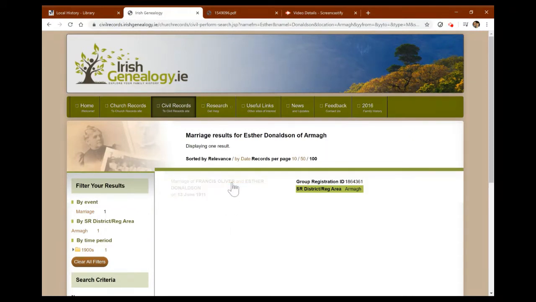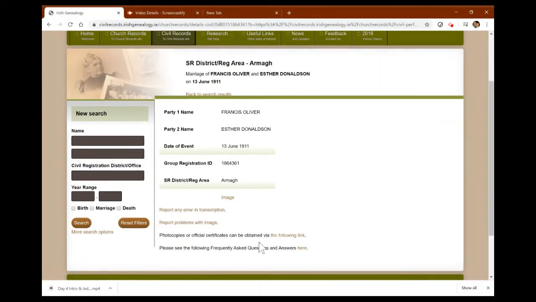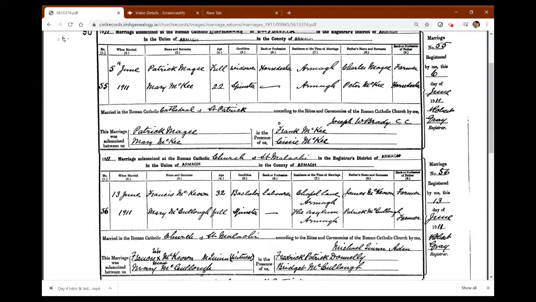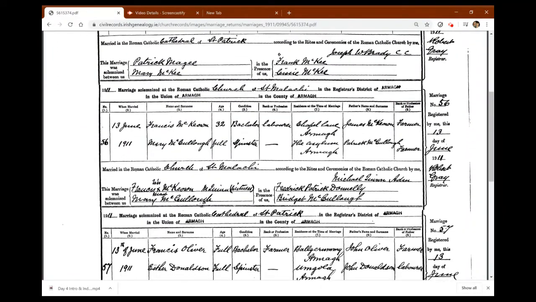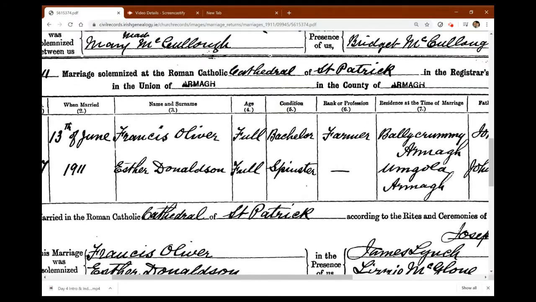So if I click into that, here we have the details of the marriage. And again, if we want to get more information from the original registration, we just click on image and it'll bring us up the full record. So again, you'll notice there that there's a couple of records per page, but this is the one we want. So this is the marriage of Francis Oliver and Esther Donaldson. So this would be my great-grandparents' marriage certificate from 1911.